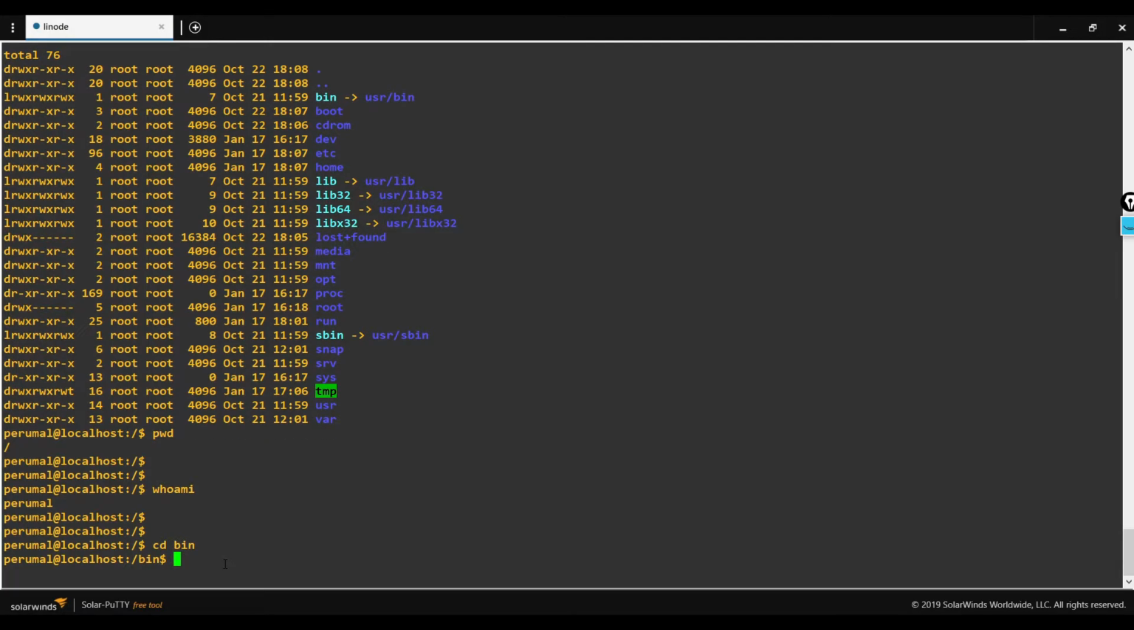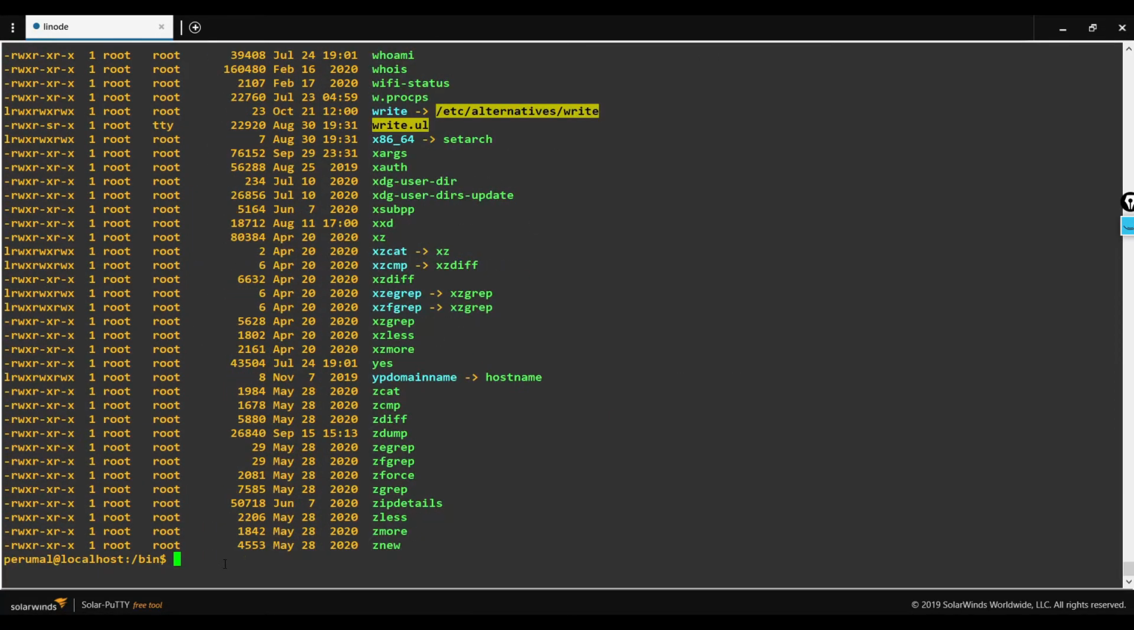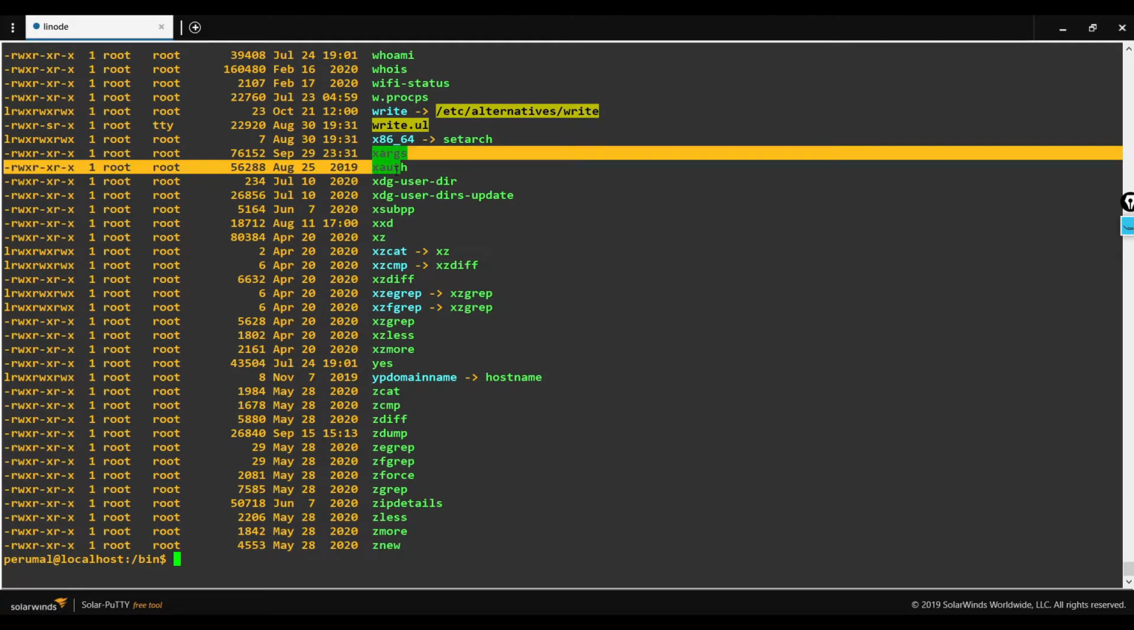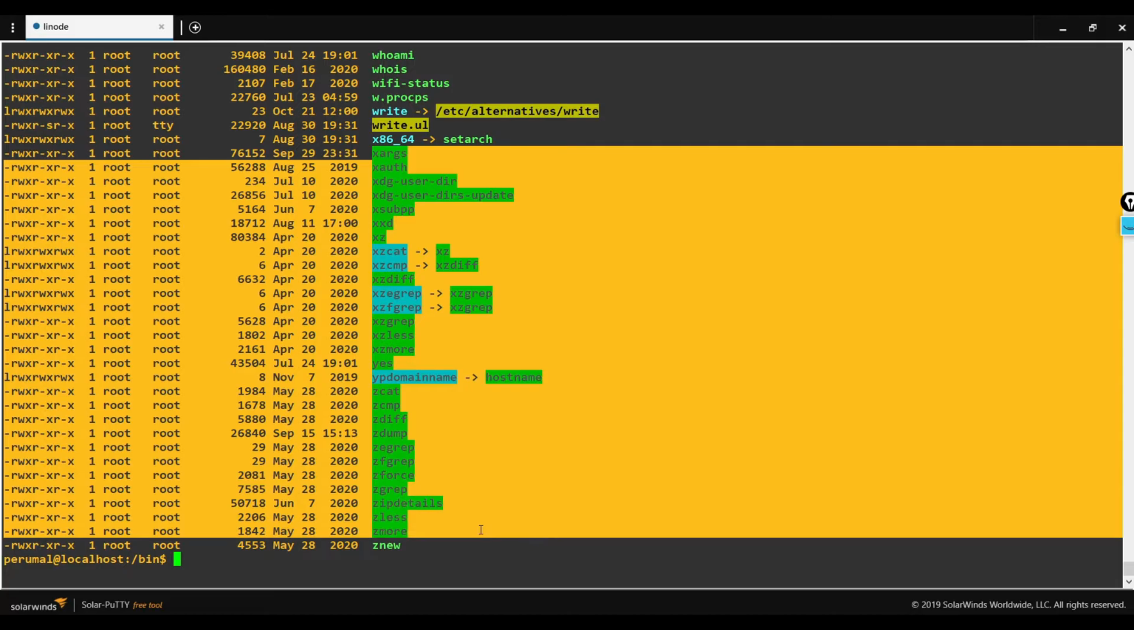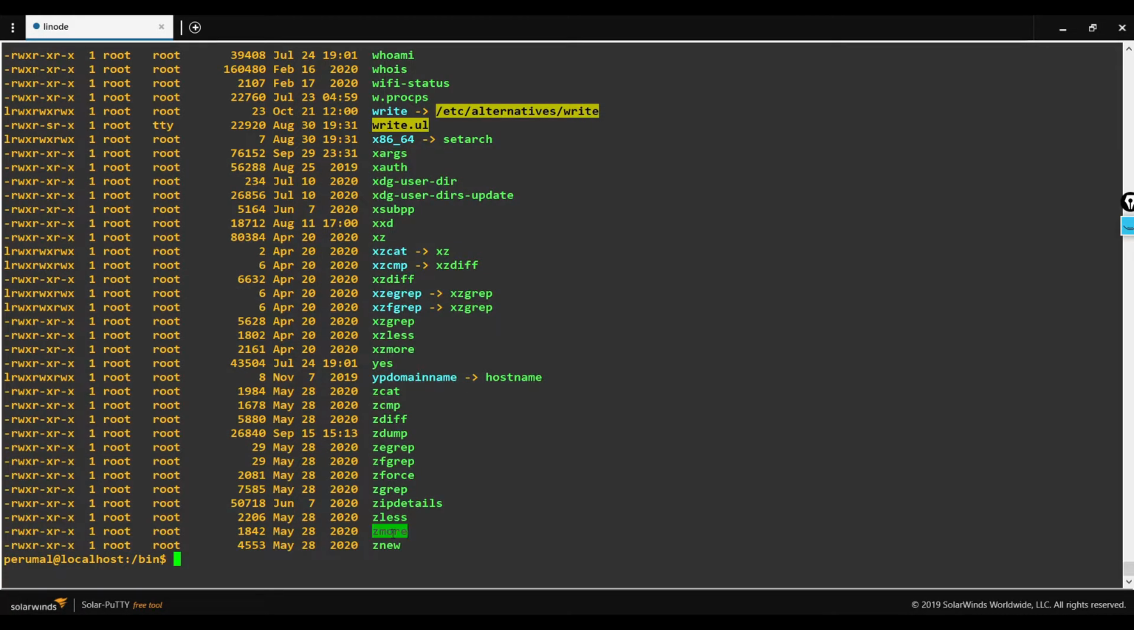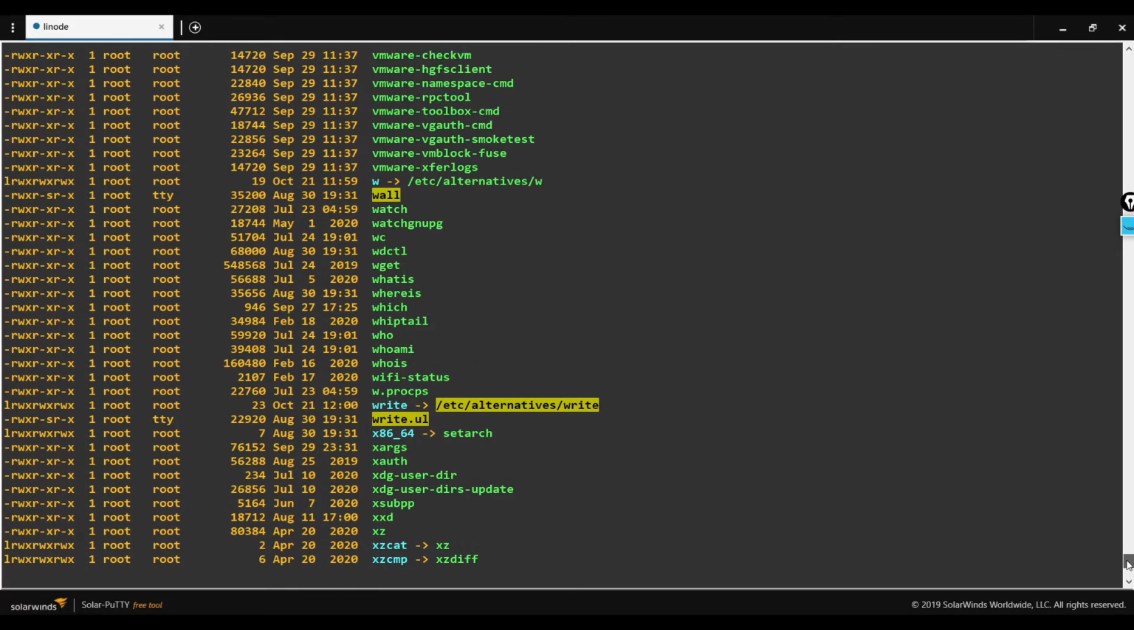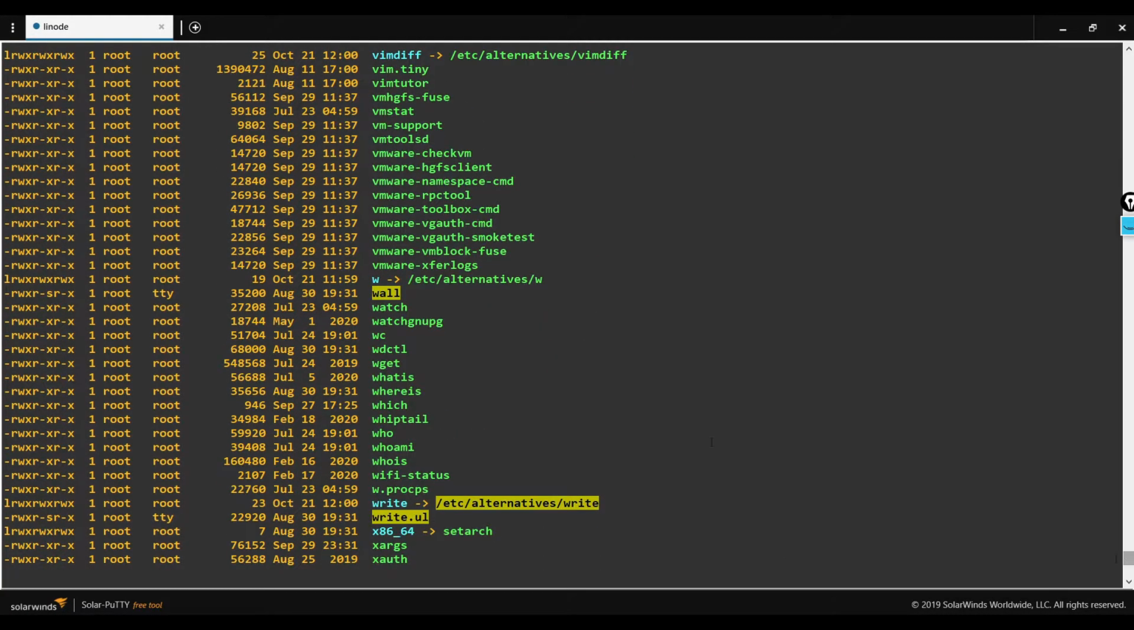When I switch into the bin directory, you can see the various file names, which are nothing but every command. You can see whoami, the command we are using, which is stored as a file. Let me open this file and show you.